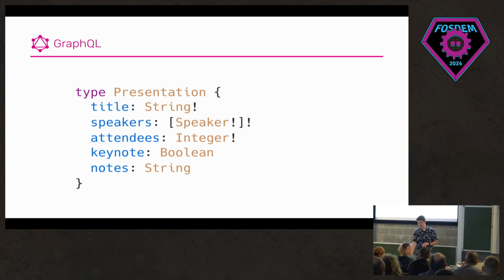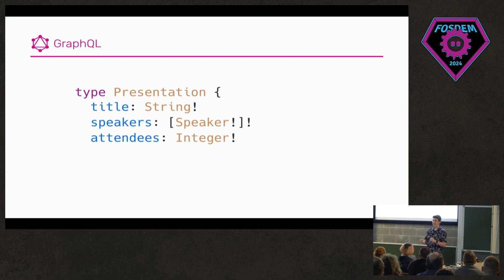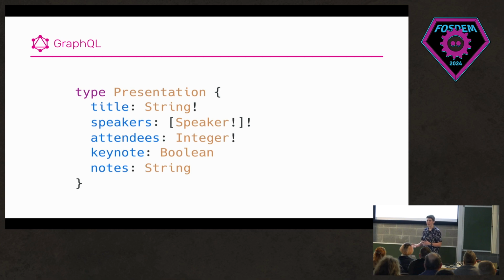So we'll break this down one by one really quick. The title's a string, and it's not nullable. You have to have this as a string. The next one is an array of speakers, where each speaker has to be there as well. That's what the exclamation mark means. Integer that has to be there as well. A Boolean that doesn't have to be there. It could be null, true, or false. And then finally, notes that also doesn't have to be there, just as a rough sort of guide for how GraphQL works. There's so much more to GraphQL that isn't actually fitting for this dev room and would go into so much more detail. So I think we'll just stick with this for now, and we'll go from there.